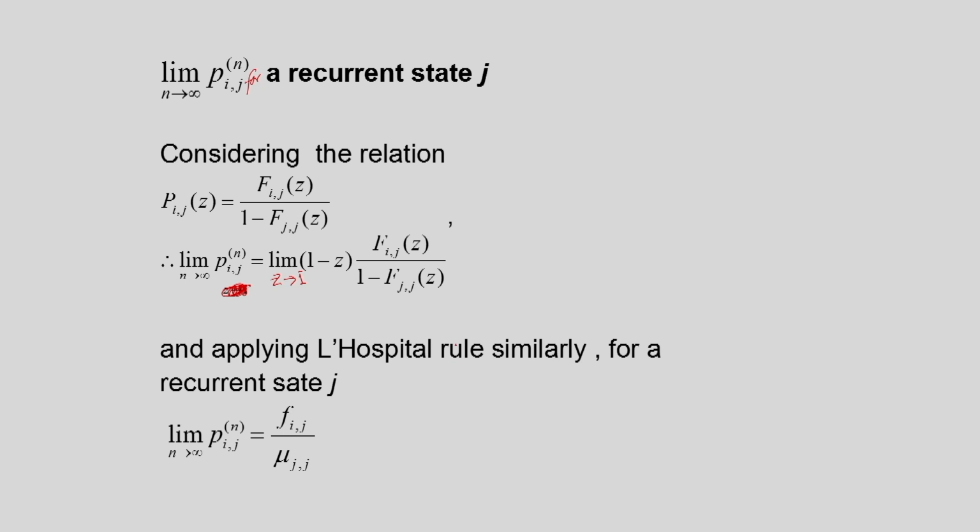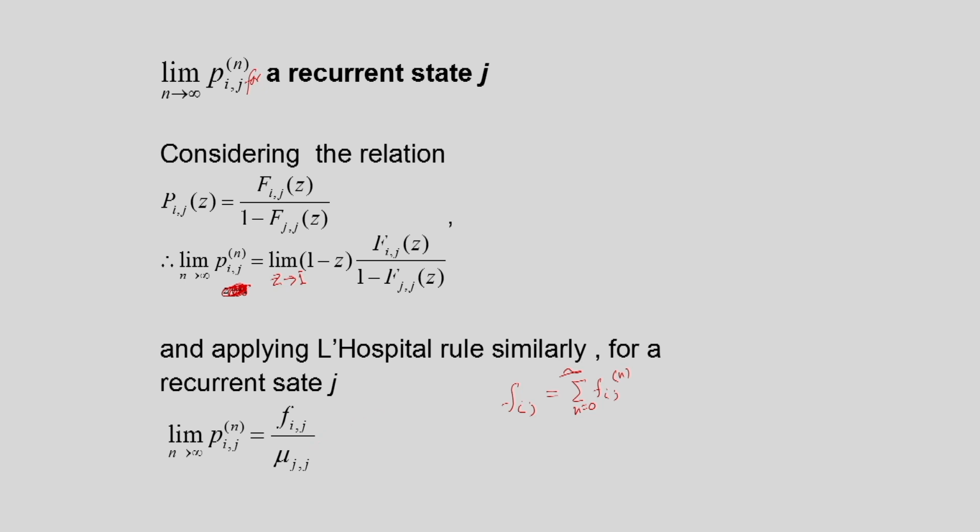For a recurrent state j, we have already derived the result for a transient state, but for a recurrent state j, this limit of the n step transition probability as n tends to infinity is given by Fij divided by mu jj, where Fij is the eventual first passage probability that the chain will eventually pass through state j given that initially it is at state I. But we do not know what will happen to this quantity Fij for a recurrent state j. So, that we will be discussing in the next class.